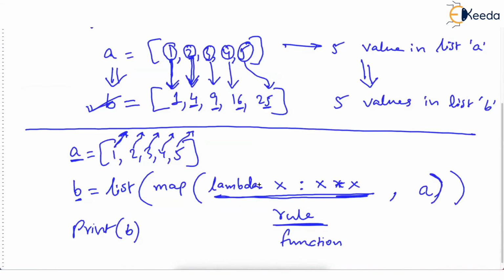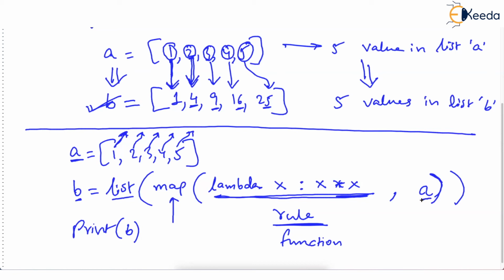How this runs and what are the rules? Please become comfortable now with this. Just see what will happen. For some time again, you leave this word list. Have attention to map. When this map will begin the first time, map will see which list it is working on. It is working on list A. See, you are given list A.